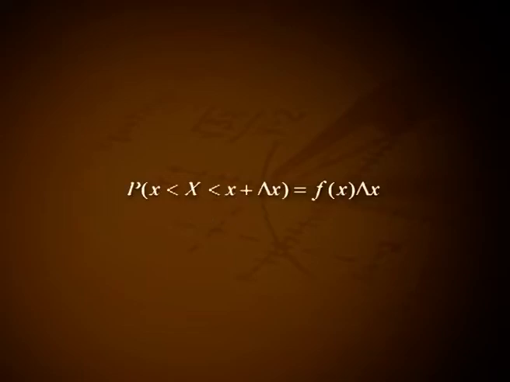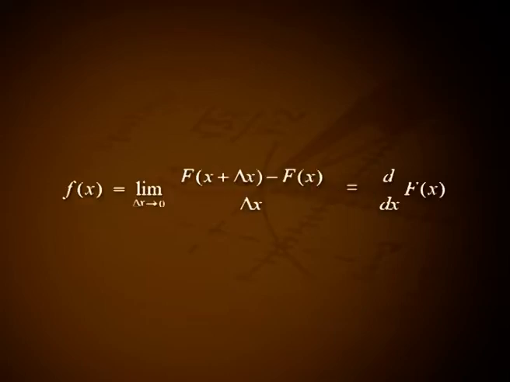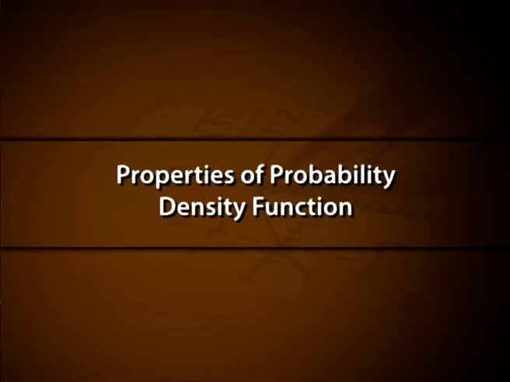For a small interval delta x, P(x < X < x + delta x) is equal to f(x) delta x. Hence, as delta x becomes small, equation number 1 implies F(x + delta x) minus F(x) is equal to f(x) delta x. That is, f(x) is equal to the limit as delta x tends to 0 of [F(x + delta x) minus F(x)] divided by delta x, that is equal to d/dx of F(x).